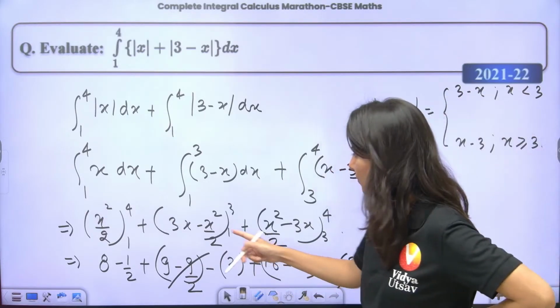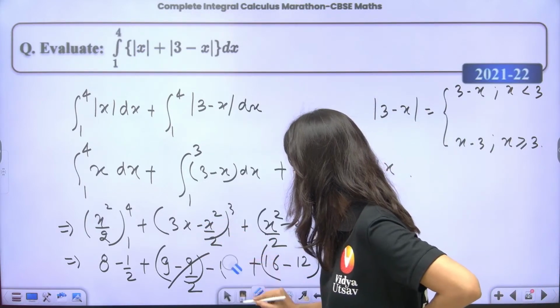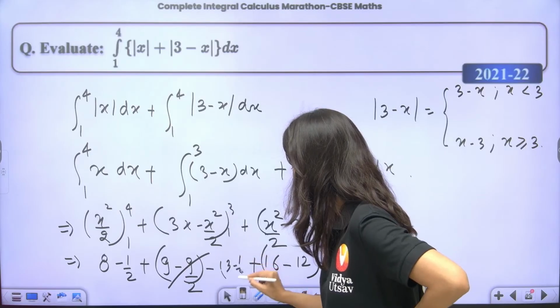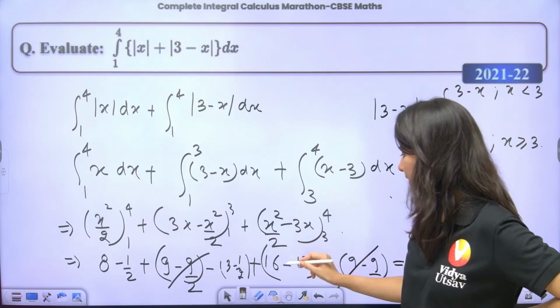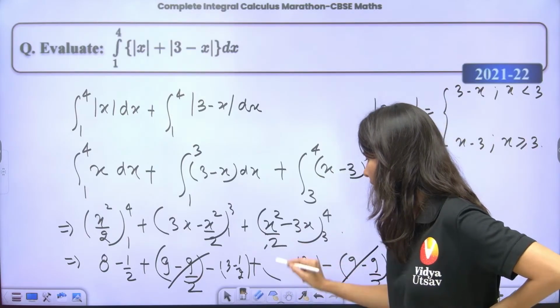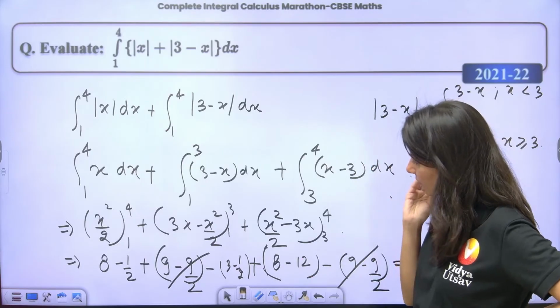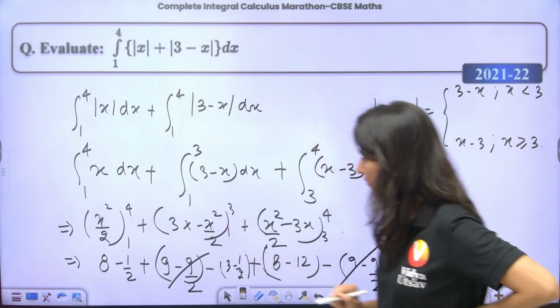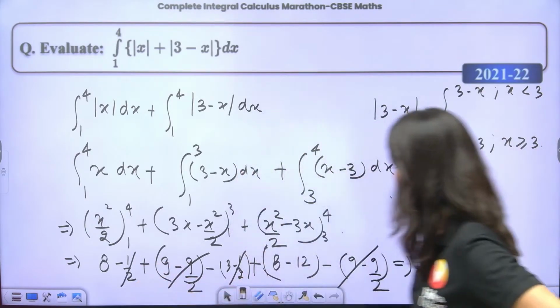What about this? If you put in, this is 3 minus half. And this, 4 4s are 16 by 2, so this is 8. This is 1, 3 minus half. So half and half are cancelled out.